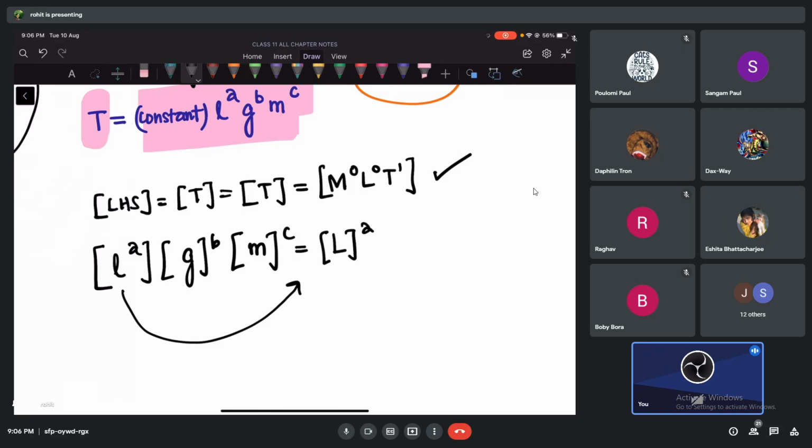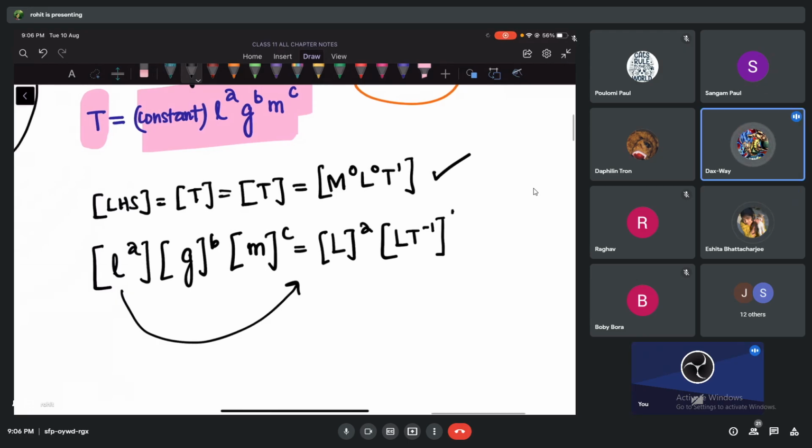What is g, guys? Acceleration due to gravity, LT to the power minus 2. Because it is g to the power b, the whole thing goes to the power b, so the power becomes minus 2b. Please correct me, okay? I will make many mistakes in between, and you will make more mistakes in the exam, so no problem.